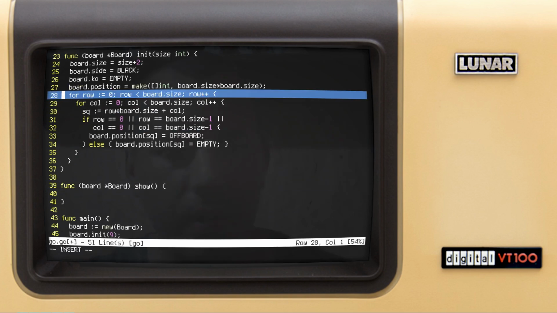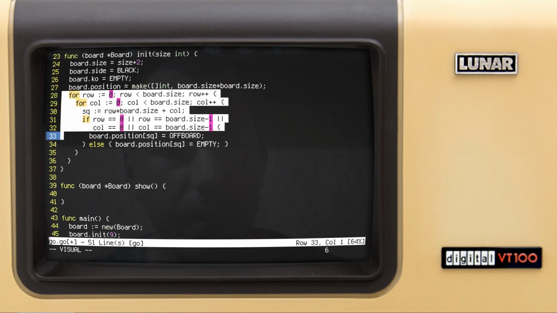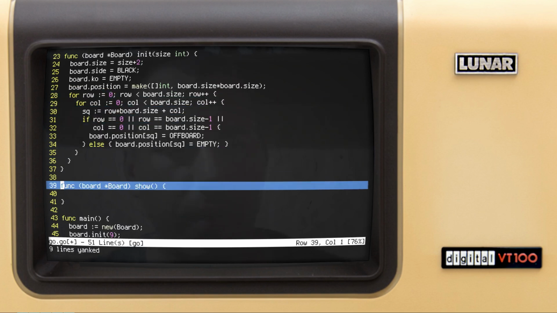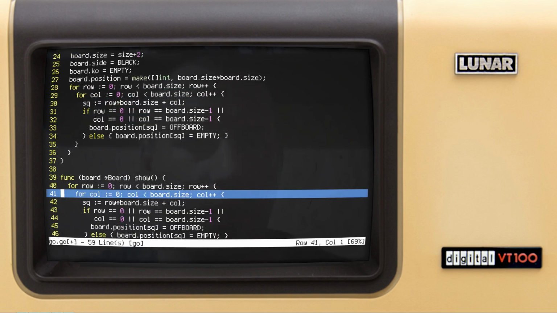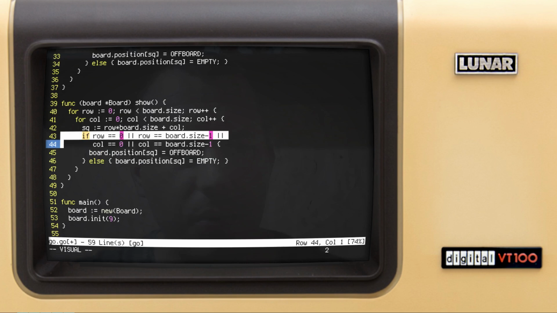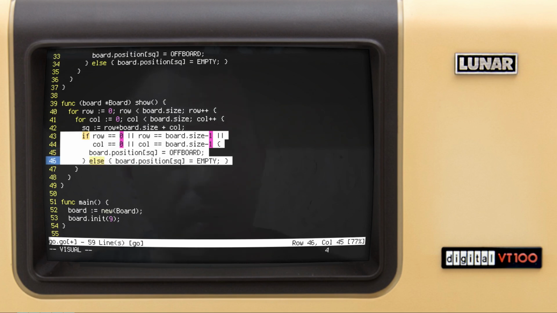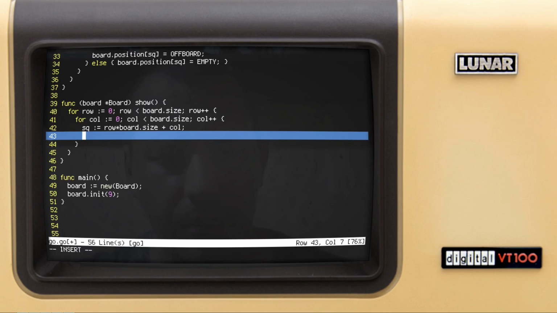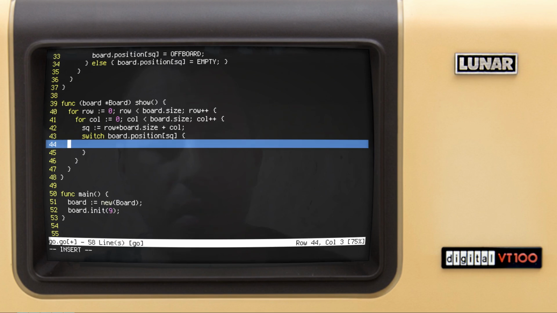So we can essentially copy this kind of loop and just bring it here. The difference is the square, but we don't quite need this, so I'm using the switch case here to distinguish between the contents of board position indexed by the square, and this might be either the empty square.